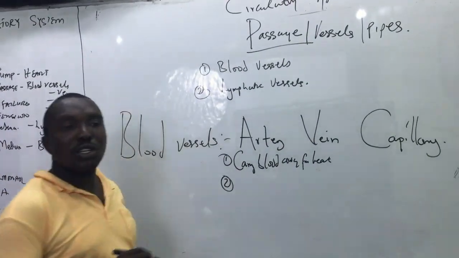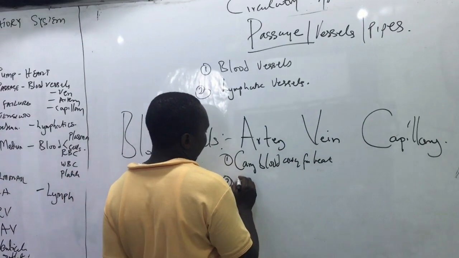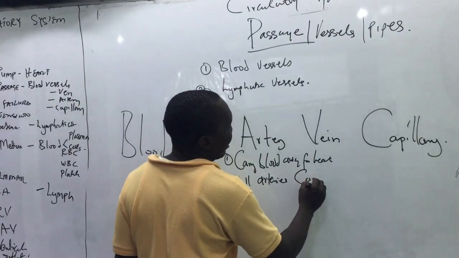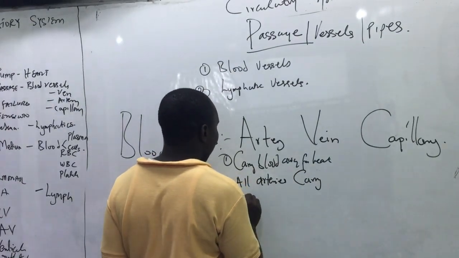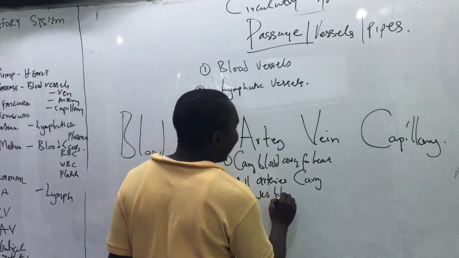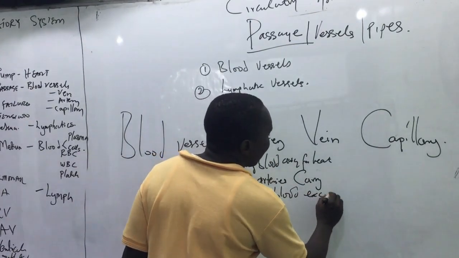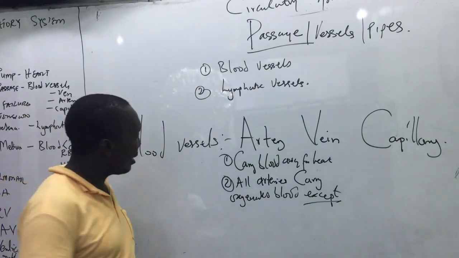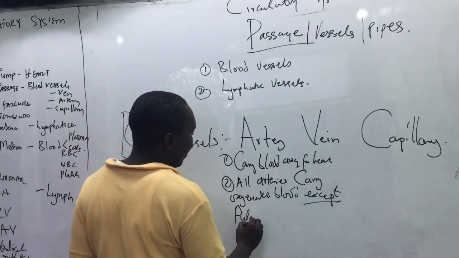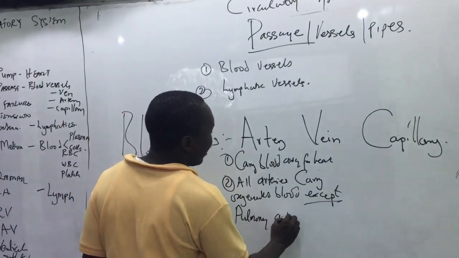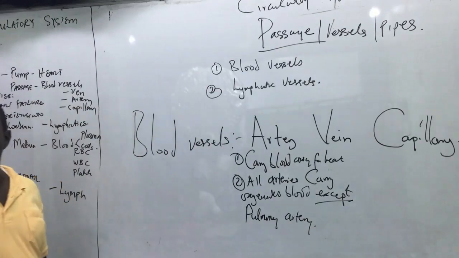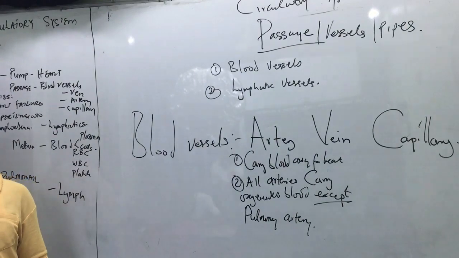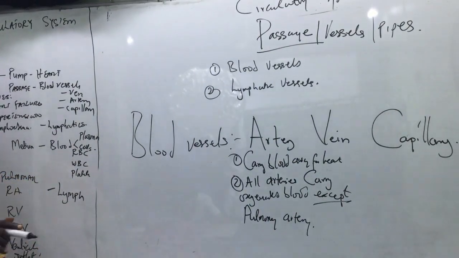Statement number 2 is that all arteries carry oxygenated blood, except, you see, except has entered, except pulmonary artery. So pulmonary artery carries deoxygenated blood, but others carry what?